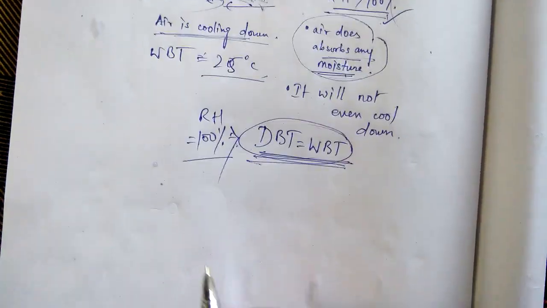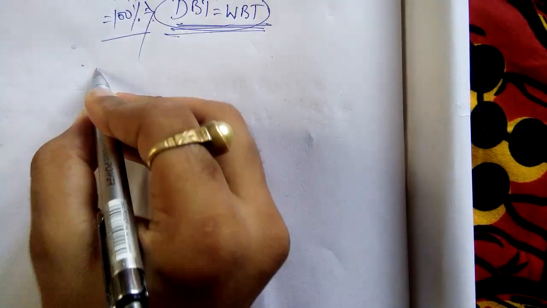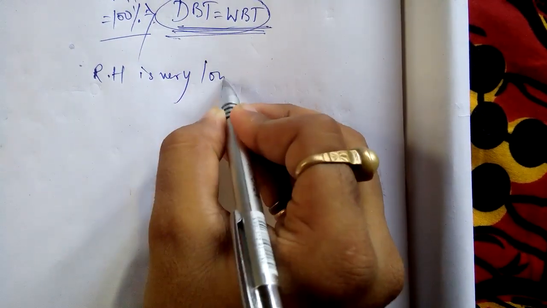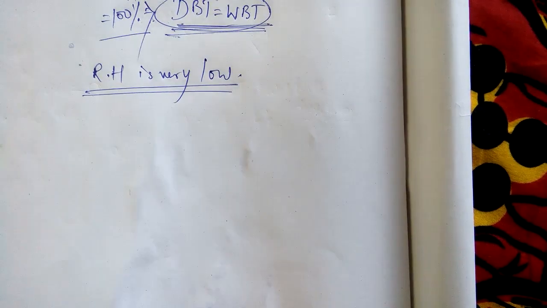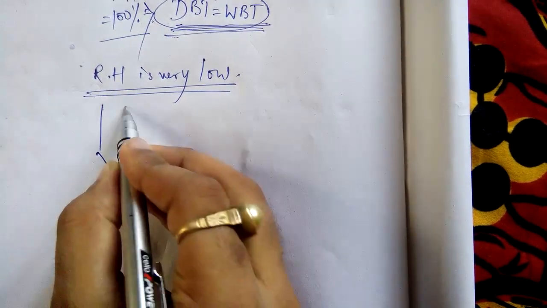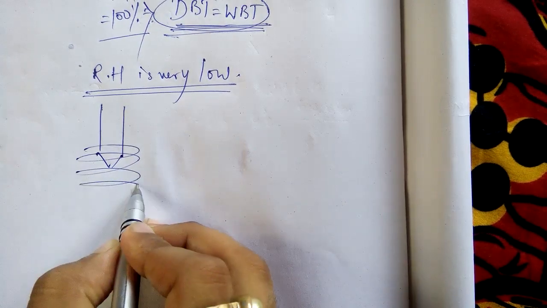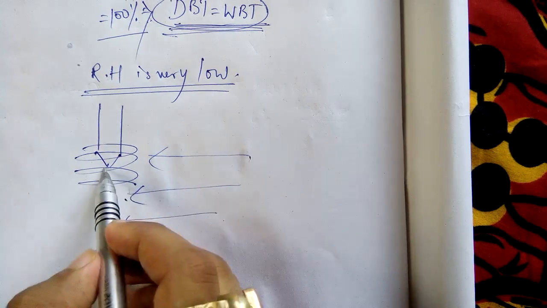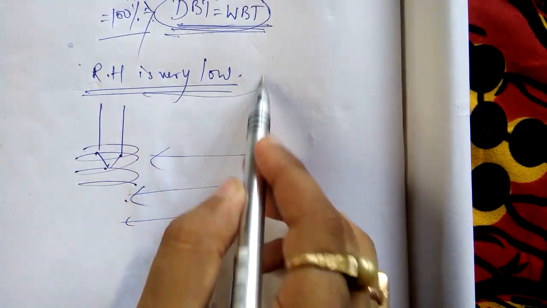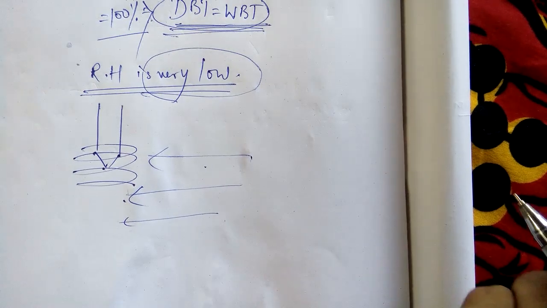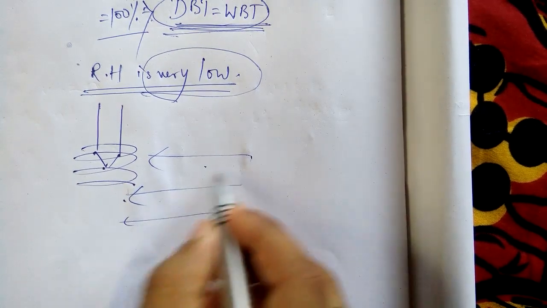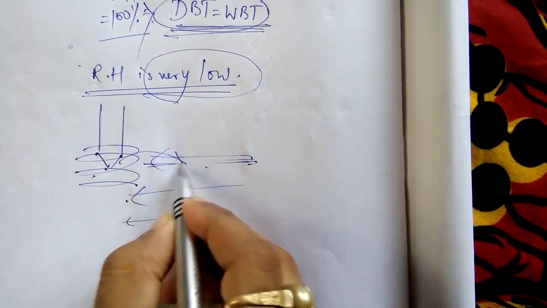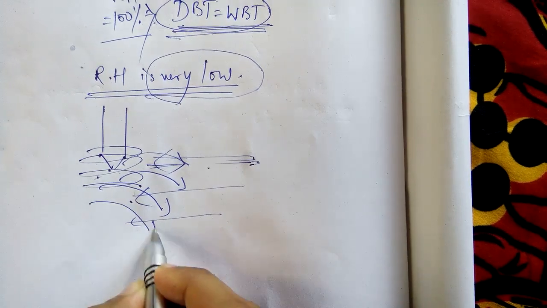Now, suppose relative humidity is very low. Suppose today's relative humidity is very low, what will happen? This is my thermometer. I have wrapped wet cotton, and air is passing through this. Relative humidity is very low, I have told you. That means air already contains a very small amount of moisture. So when air passes through this, air will say happily that yes, give me more moisture, I can accept it.